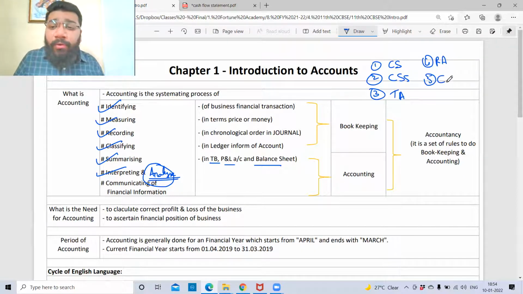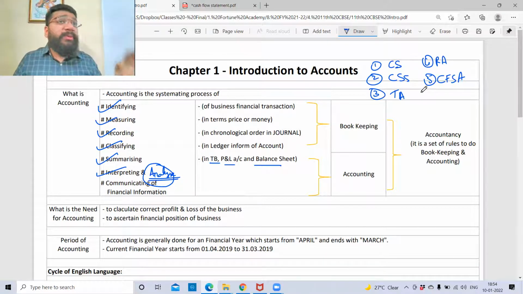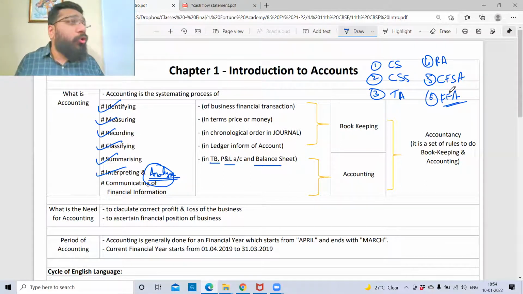Fifth is cash flow statement analysis. Now, these are the 5 tools which are there in your syllabus. These are not the only 5 tools of analysis. There is much more to it. For example, the 6th one is fund flow analysis. So these are the various analysis documents that we prepare to understand something above and beyond what is there in the balance sheet and P&L.